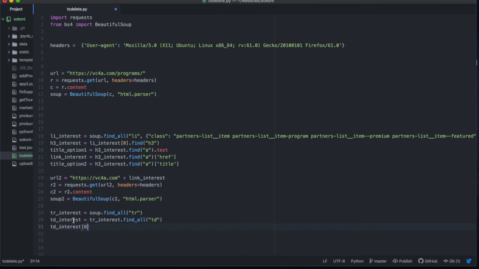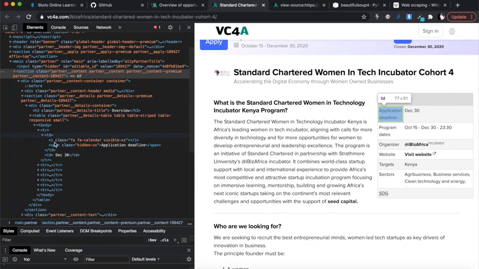The TD of interest should be the TR of interest at 0. Sorry, so that it uses the first element. I'm just making an example of the first element. So the TR of interest is find_all TRs, and this TR of interest is going to be an array. This one returns a list object. So you have to pass through that list object by getting the first element in the list, and then from that first element in the list, you find the TDs. Then the first element of the TDs will be this one.